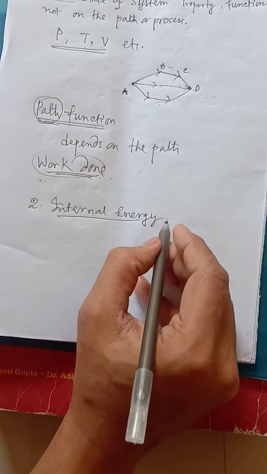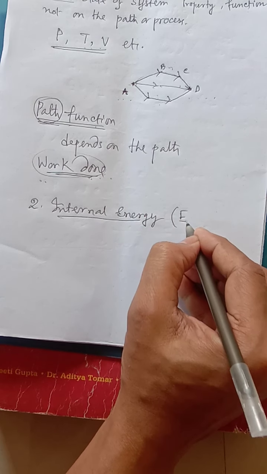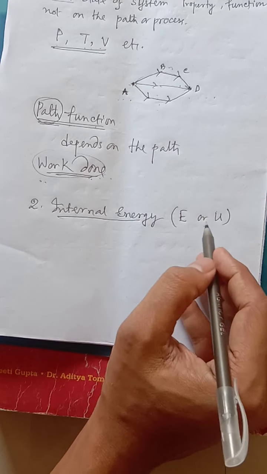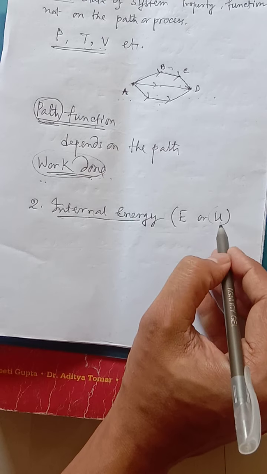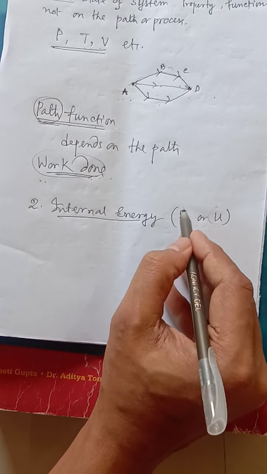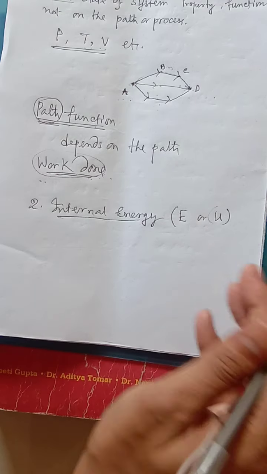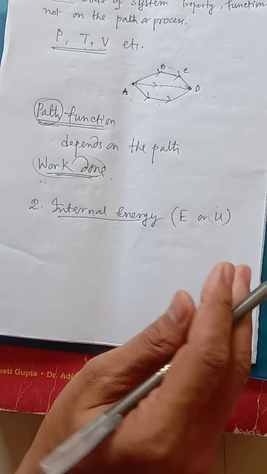First of all, I am telling you internal energy can be expressed by two different letters, E or U, most of the time. Different books follow different symbols. Most books follow U, but you can use E also. Later on, whenever I use E or U, it denotes internal energy.